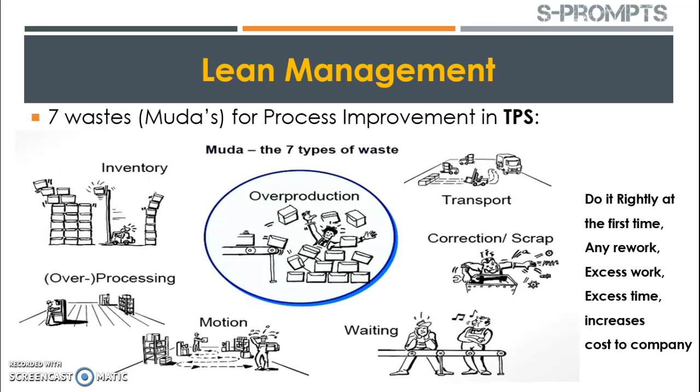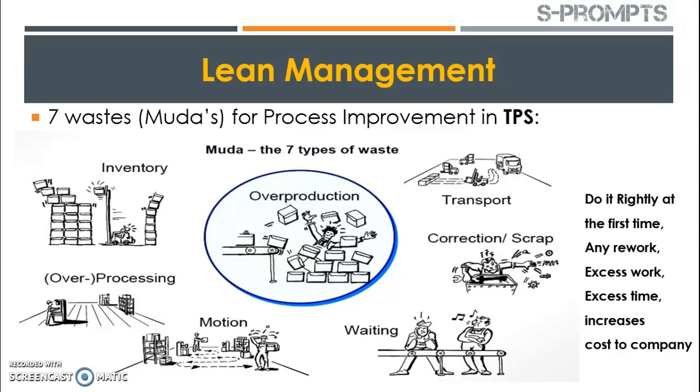As we were discussing, in TPS they found that there are 7 different types of wastes. They call them in Japanese mudas. If these mudas are eliminated, it will help companies manufacture products of the highest quality with minimum losses. The main objective of eliminating these 7 wastes is to do it right the first time. Any rework or excess work will cause excess time, and that will increase cost to the company. And the main objective of lean management is to minimize the cost of the product.